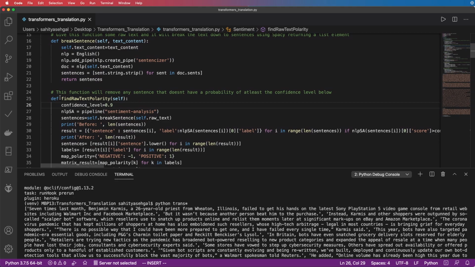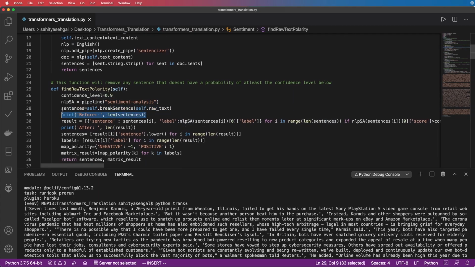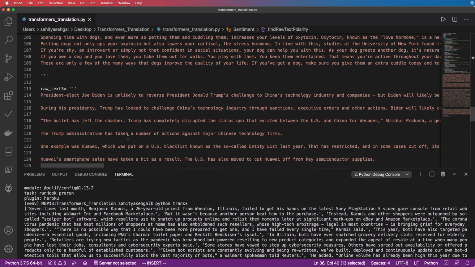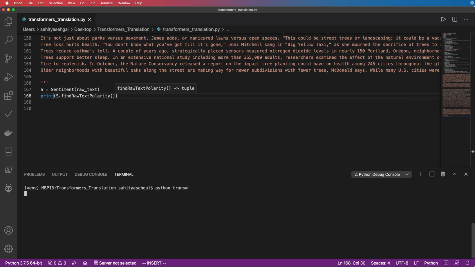All right, so now we're going to go ahead and run the raw polarity. My confidence level is 0.9. I'm using the sentiment analysis pipeline from the transformer model. What I've done here is, because I've gone ahead and added a filter, I said, how many sentences do I have to start with? And then how many sentences do I end with after I've completed my filter? And then it's going to go ahead and return the actual sentences and then the matrix result for me. So let's go ahead and run this and see what it looks like. So let's clear this out and go ahead and rerun this.